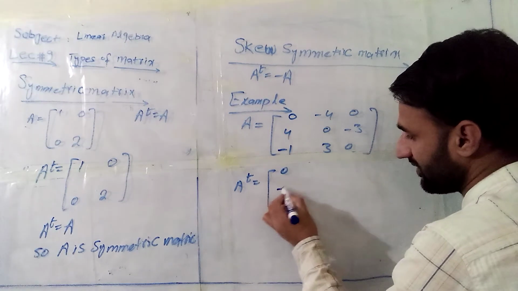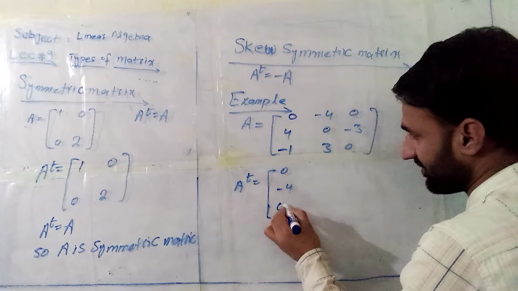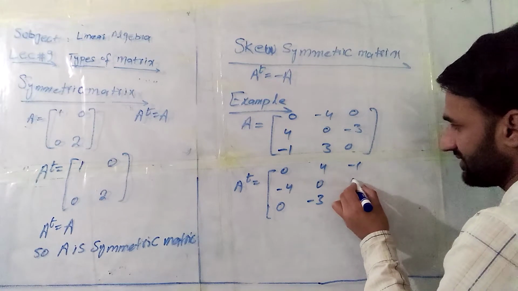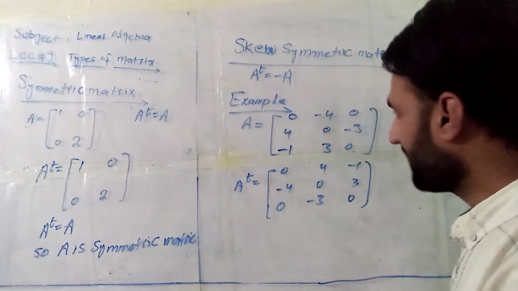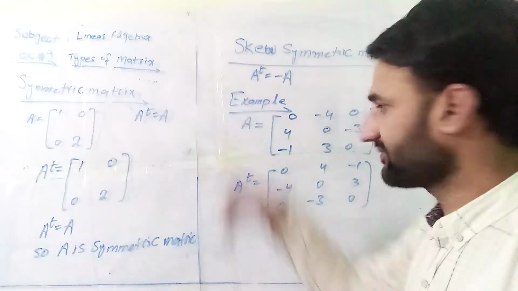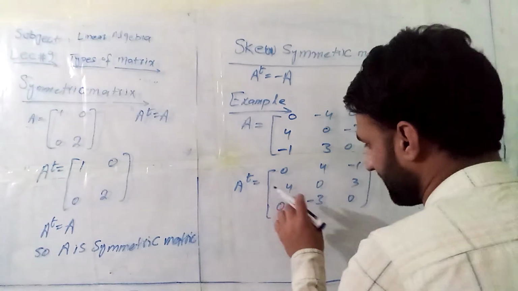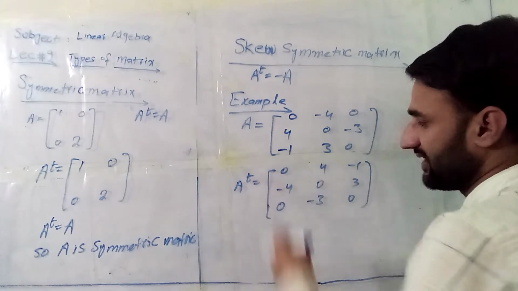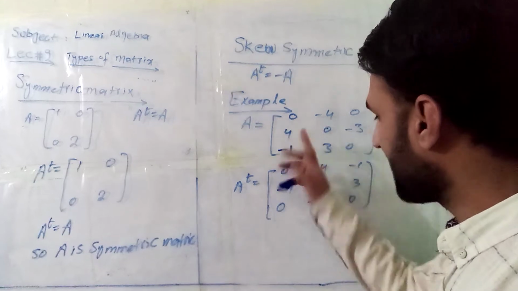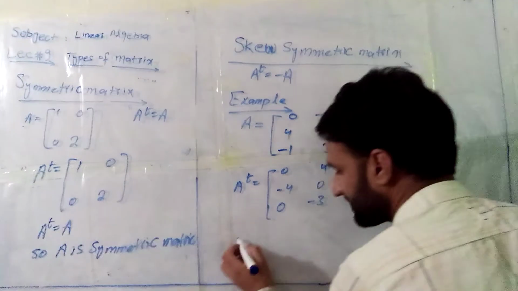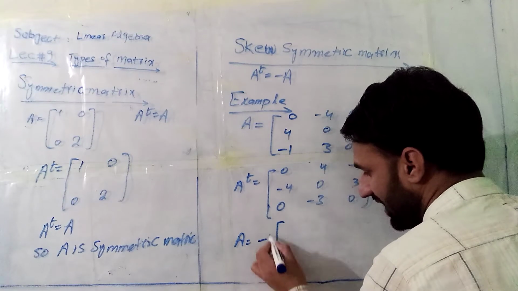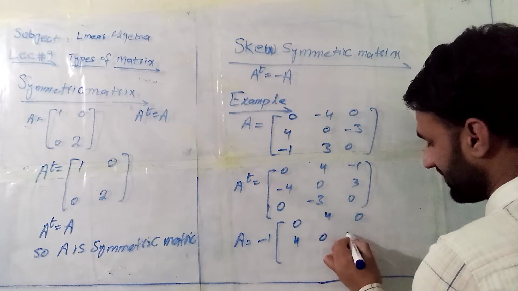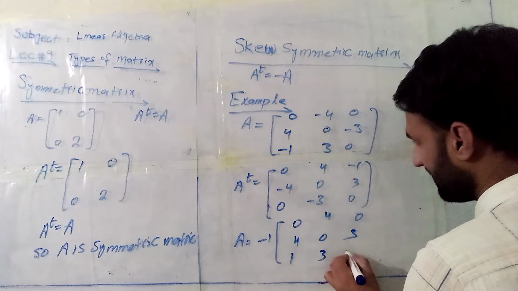Then if I take the negative sign common from this matrix, we will notice that this matrix and that matrix remain the same.